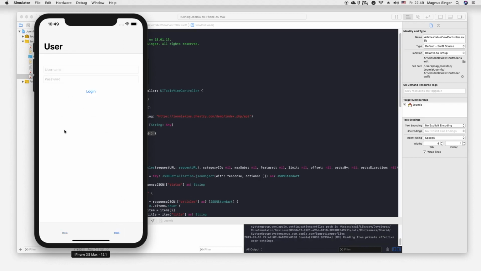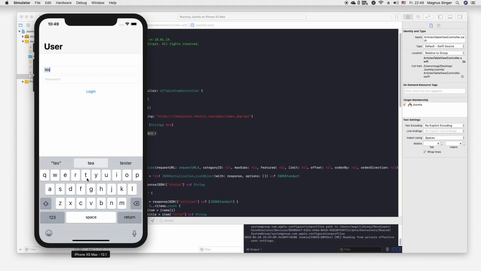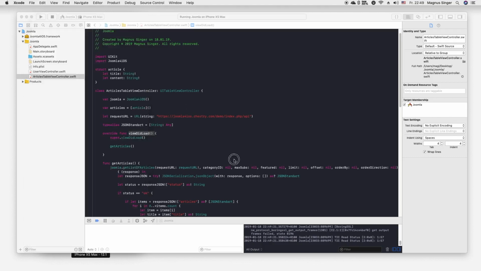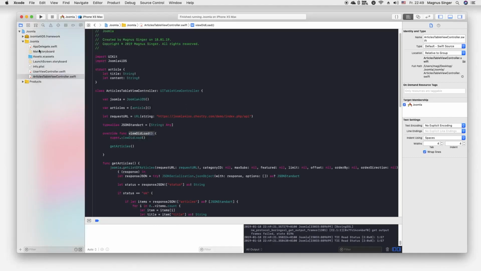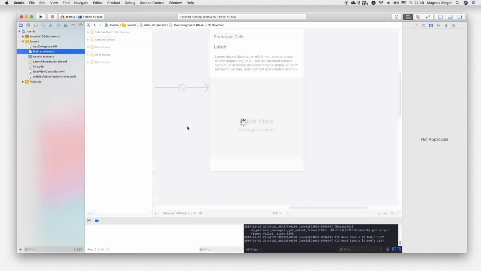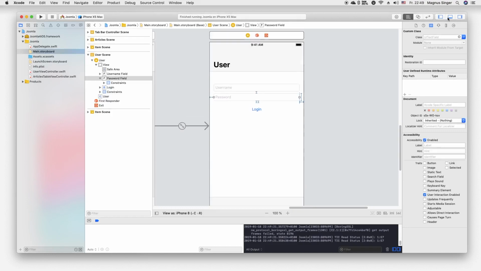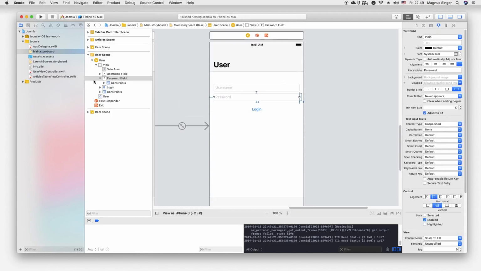Now we can test our login again. Tester, password, tester, login. Wow, login successful, welcome tester. Great. One more thing. As you may have noticed, small tip, our password gets displayed blank. So we access our password field, go inside the attribute inspector and select secure text entry.